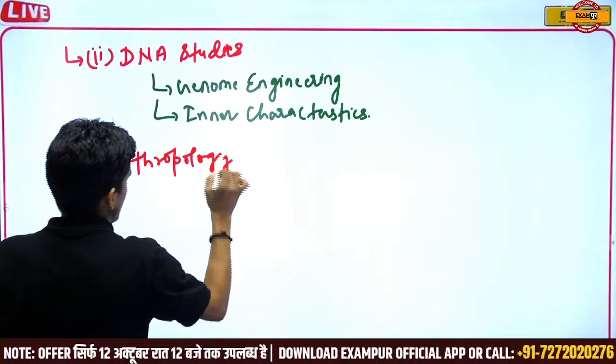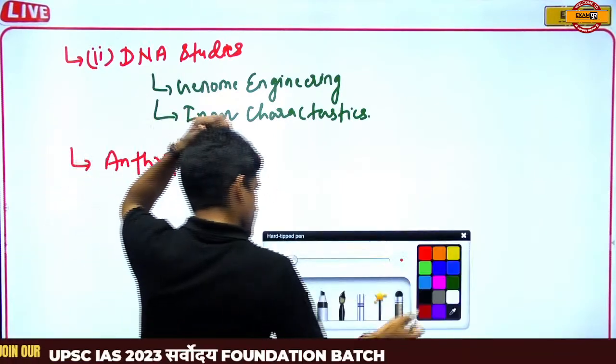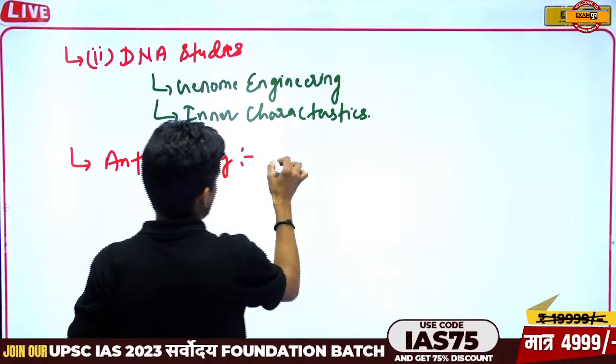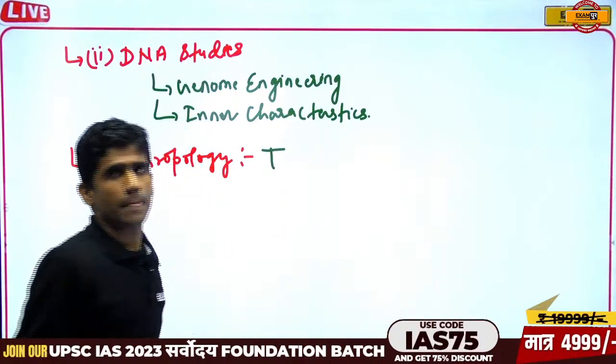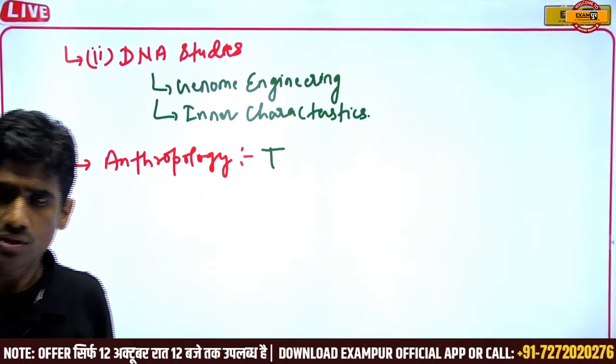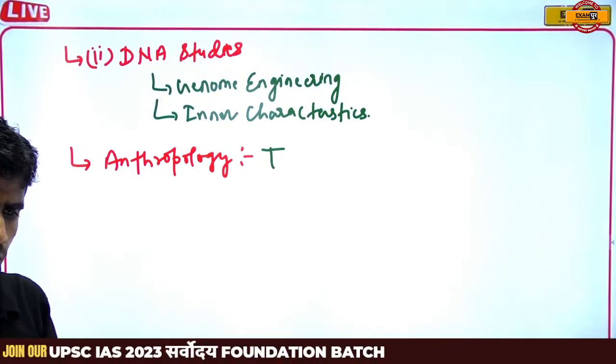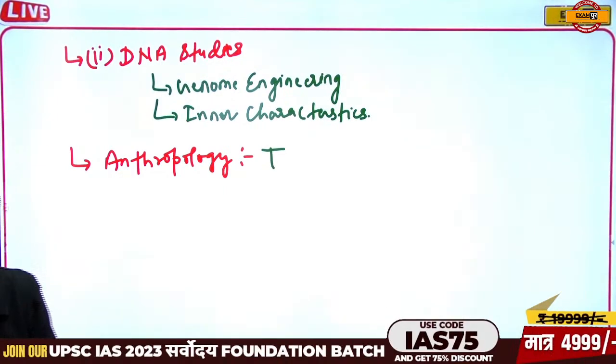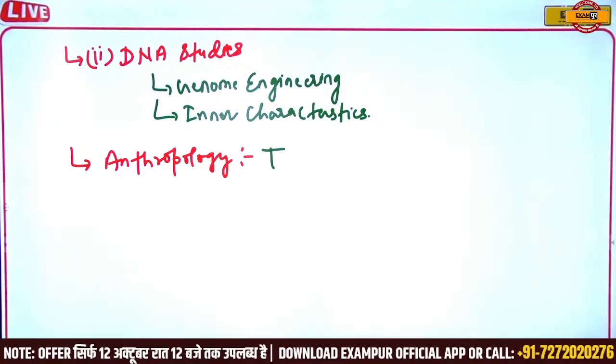Anthropology means basically to study human behavior or human character externally. When we use anthropology, we focus on the external part, and in DNA studies, we focus on the internal part.